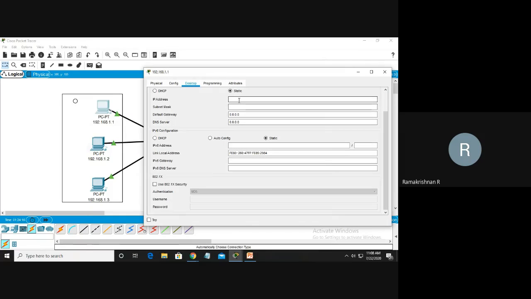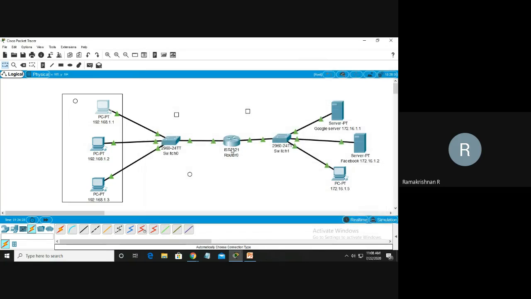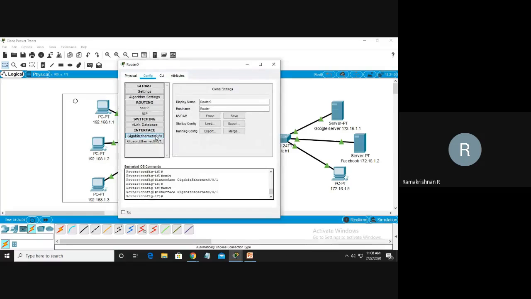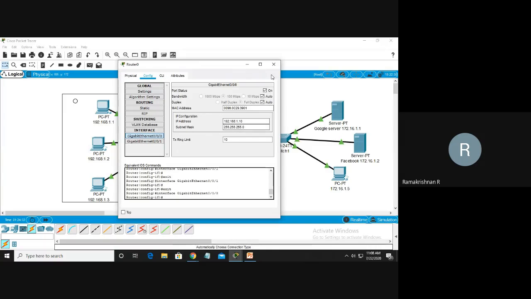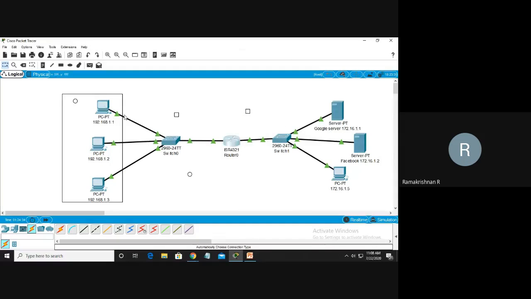So the IP address I have to assign here is 192.168.1.1. Then the gateway is 192.168.1.10, I think so. Right? This is the gateway, the zeroth one, 1.10. I want the message to go through this way. This is the gateway, then it will reach.